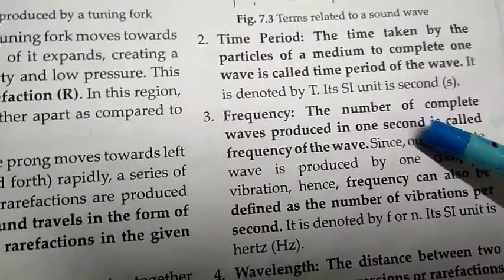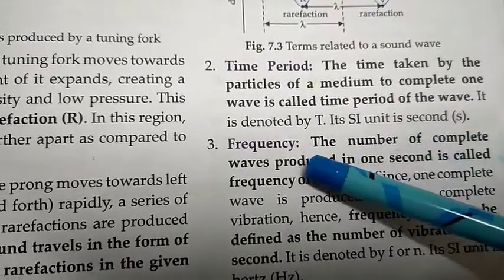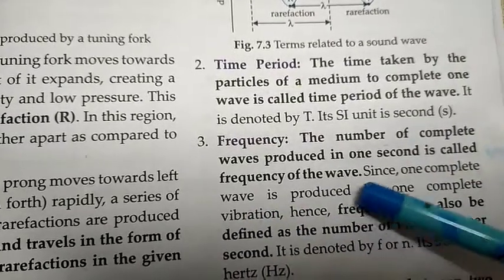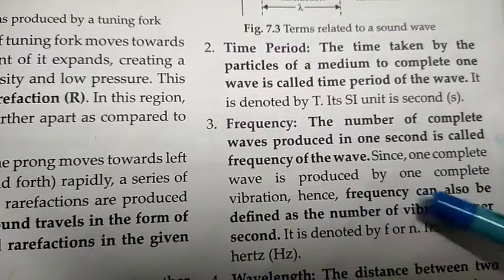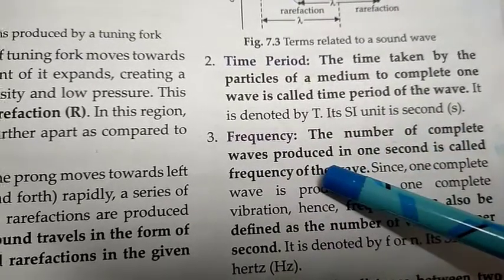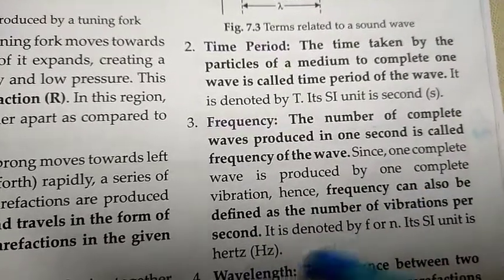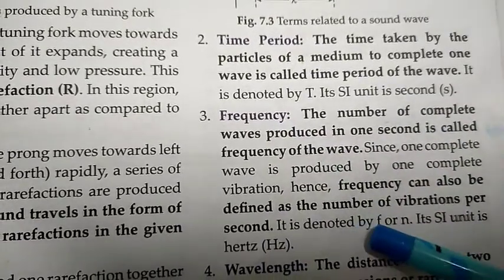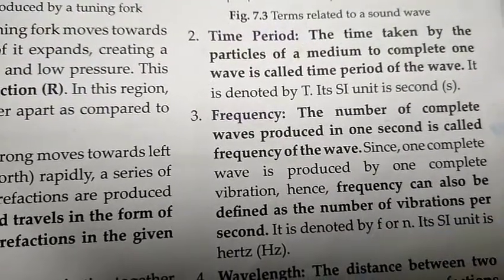Now what is the frequency? The number of complete waves produced in 1 second is called the frequency. Since one complete wave is produced by one complete vibration, frequency can also be defined as the number of vibrations per second. It is denoted by small f or small n, and its SI unit is hertz.